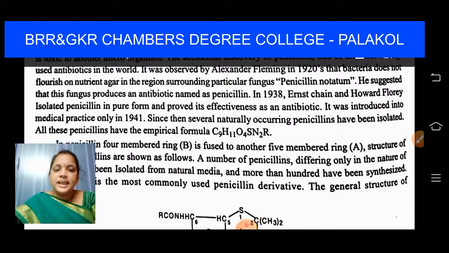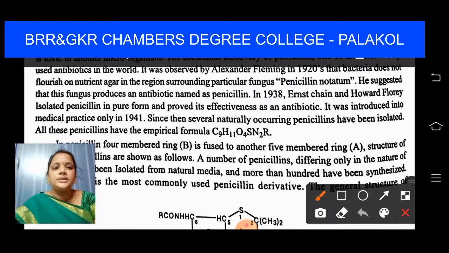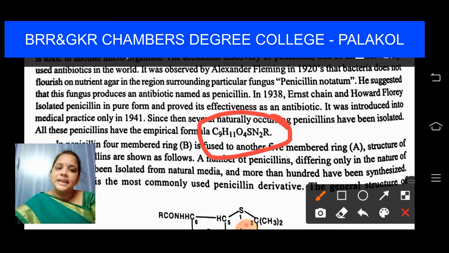Such a huge gap, students. It was discovered by Alexander Fleming in 1920, but came into medical practice only in 1941. Since then, several naturally occurring penicillins have been isolated. All these penicillins have the same empirical formula, which is very important, students. That is C9H11O4SN2R.